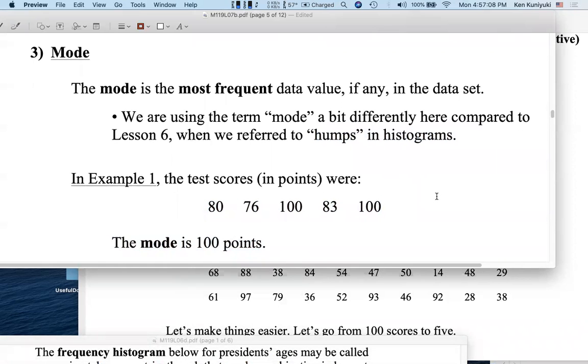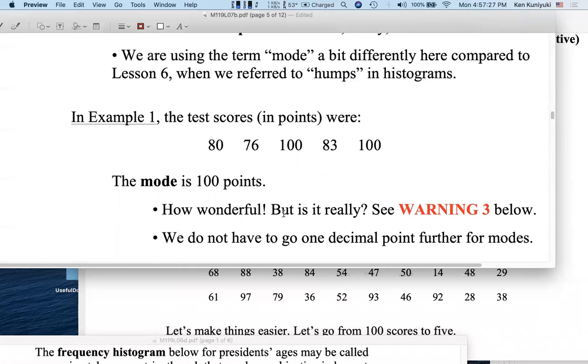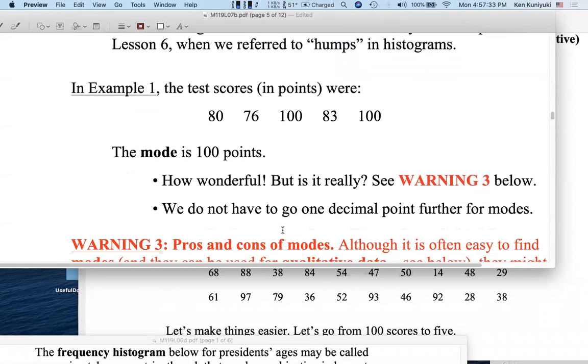Now, in that sense, 100 points may be the most representative data value, but is it appropriate as a measure of center? That's debatable. So although the mode is easy to find and it's an easy idea, there are several cons with it. On the one hand, it's wonderful that the idea is so easy and we can usually find it quickly. Well, is it really so wonderful?